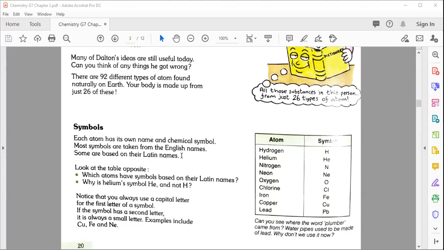So every atom has its name. The name also has its symbol. So symbols are like fingerprints or signatures.